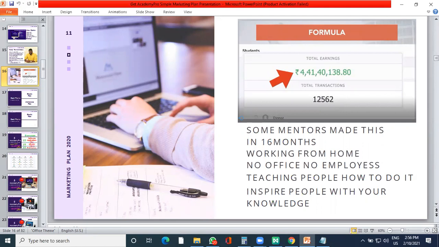No office, no employees, teaching people how to do it, inspiring people a lot in terms of the knowledge they have. I do know we all have that kind of knowledge which we can share. The only thing we lack is tools. And here I provide a lot of tools with the membership. So I have different plans. I'll talk about the plans tomorrow.